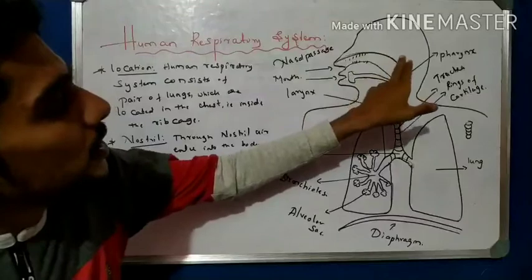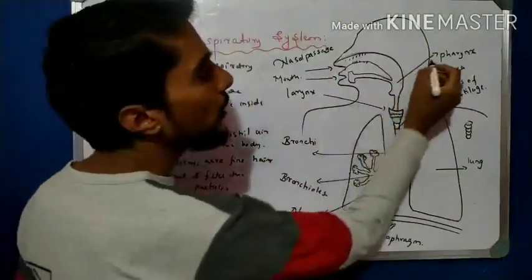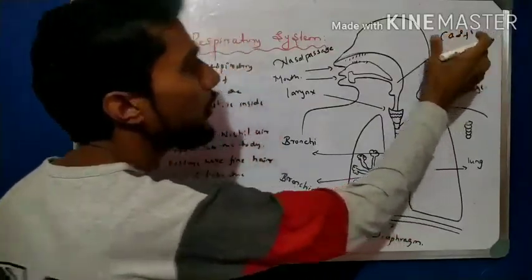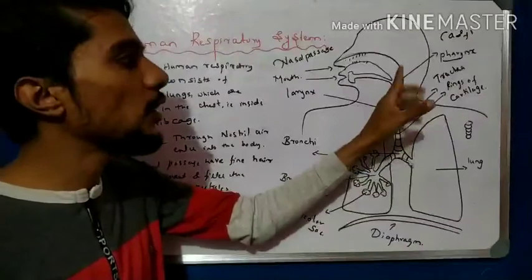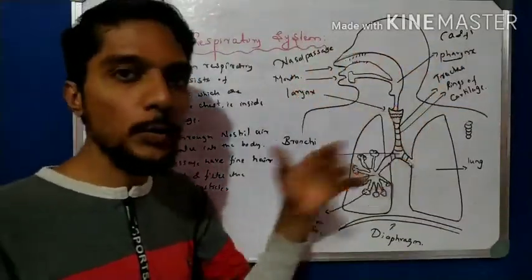After the nasal passage, the pharynx is there, and the pharynx is a place where air and food can meet. Air and food both can meet here. So that is one common passage for food and air. So that is the pharynx. The larynx is the sound box, where we produce sound.